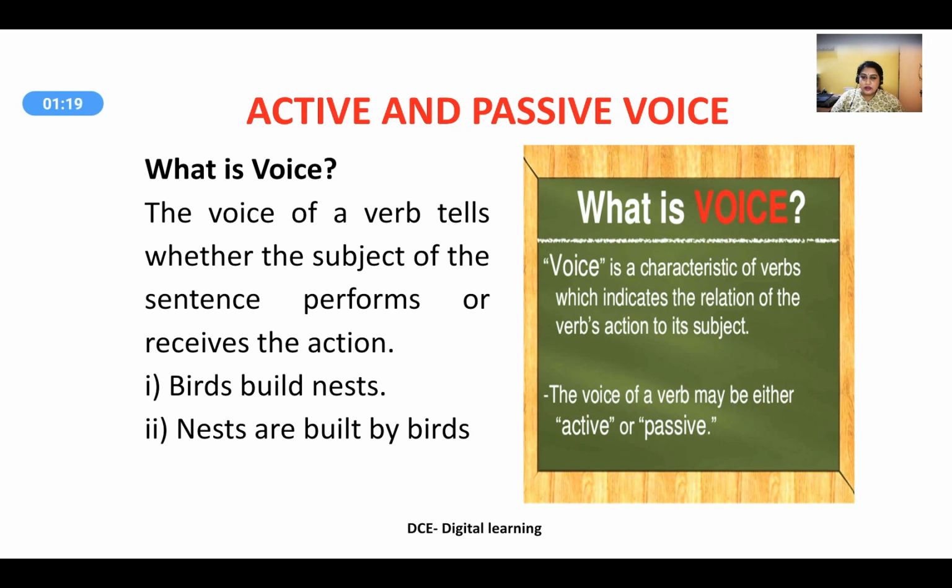Observe, there are two small sentences. In the first one, the focus is on the birds building the nest. That is, the focus is on the person who is doing the action. In the second sentence, nests are built by the birds, the focus is on the product that has come out through the course of the action. The focus is on the nests which are built by the birds. So, voice is a characteristic of verbs which indicates the relation of the verb's action to its subject. The voice of a verb may be either active or passive voice.